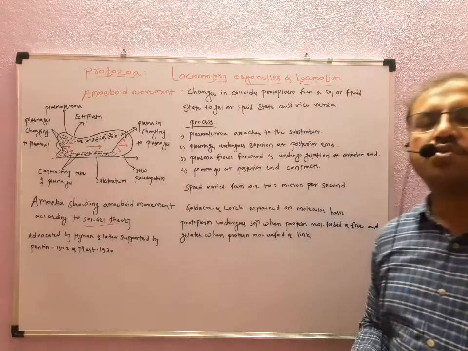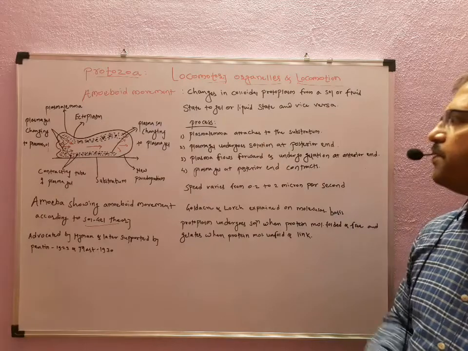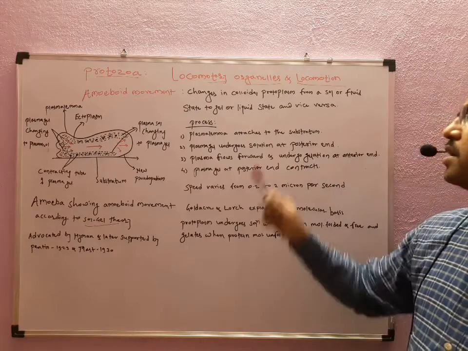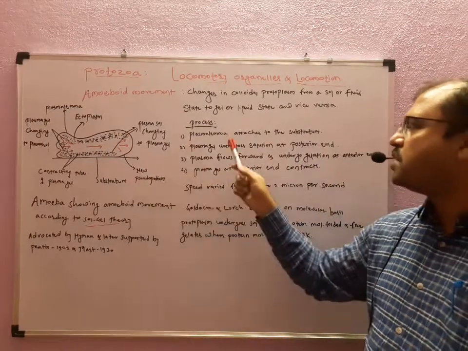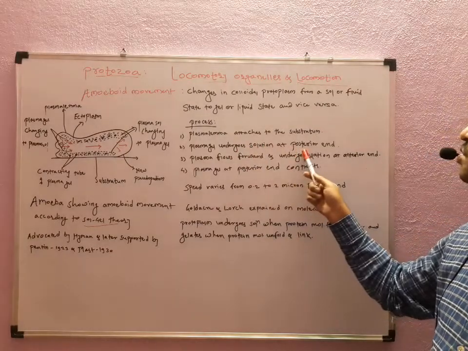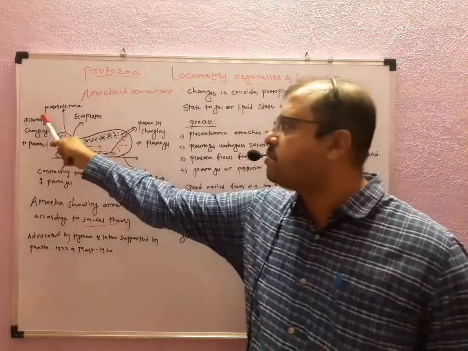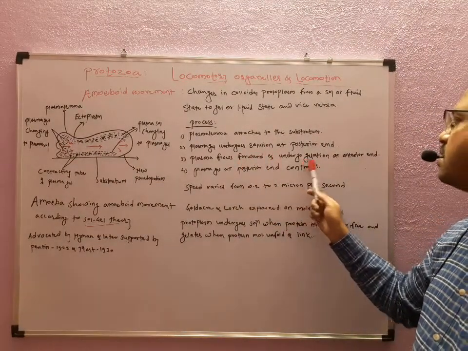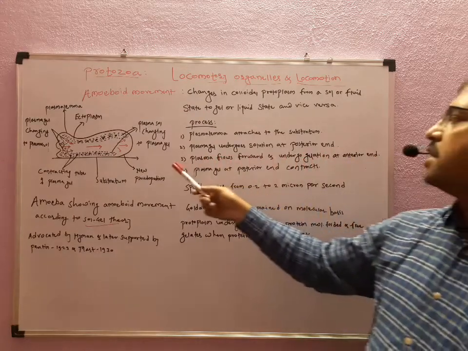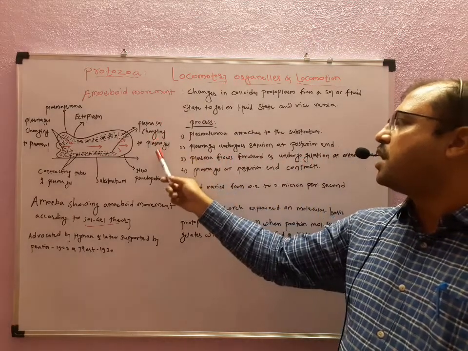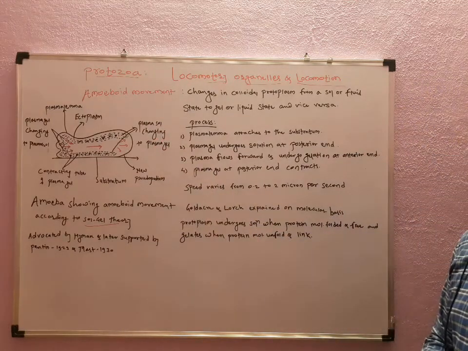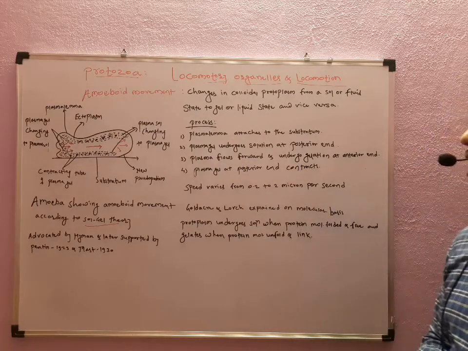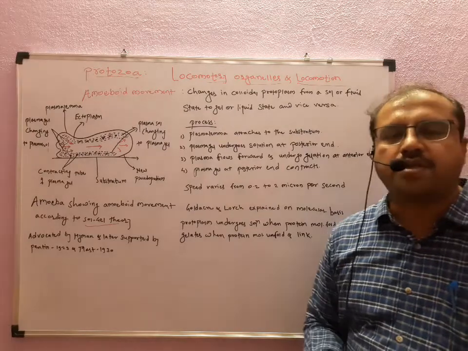This whole process is completed in four important stages. In the first stage, the plasmalemma attaches to the substratum. Then after attaching to the substratum, the plasma gel undergoes solation at the posterior end. Then plasma flows forward and undergoes gelation at the anterior end. Then the plasma gel at the posterior end contracts. So likewise this whole process gets completed.